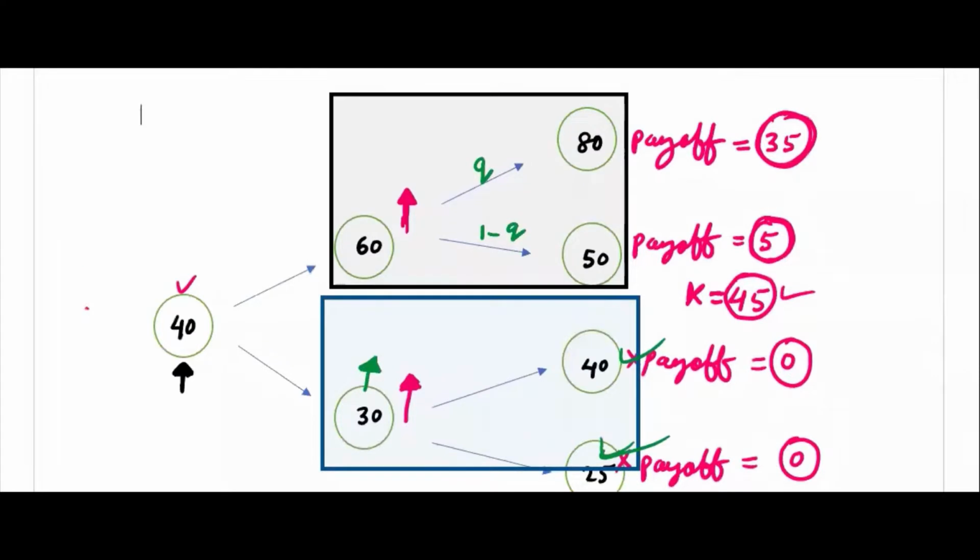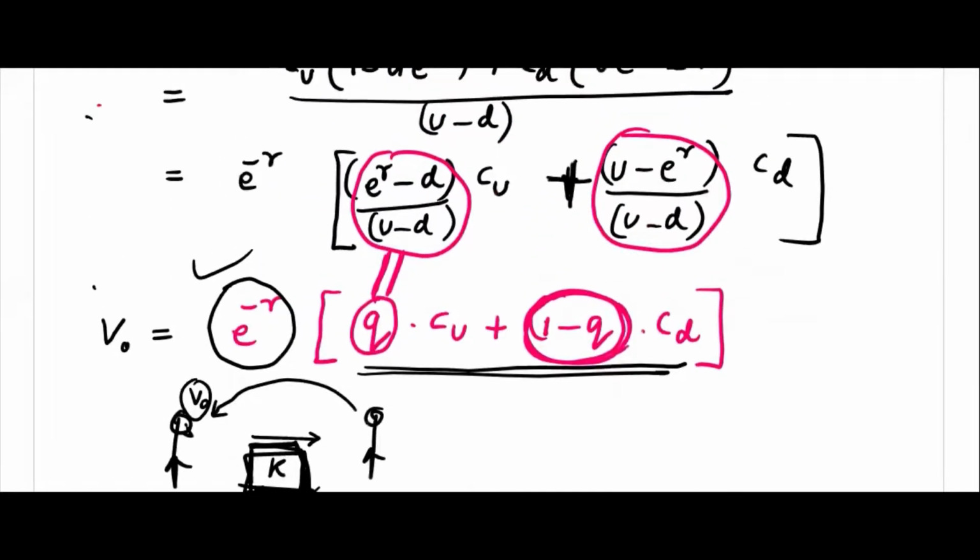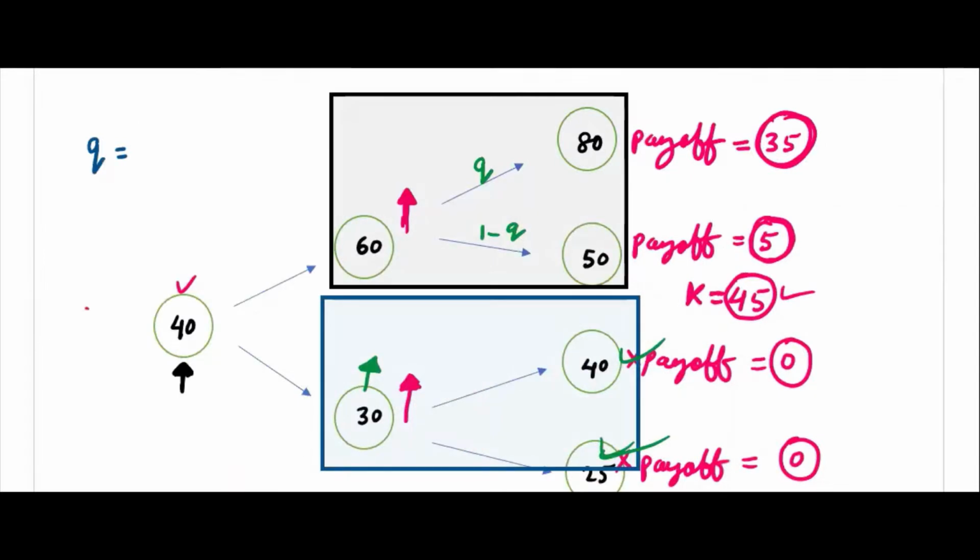Let's find Q. How can you find Q? You have a formula. Using the formula, you can find Q. What is the formula for Q? Who can answer? If you remember, we derived it just now. See, Q we have to take this way: e power minus R minus D divided by U minus D. So given a question, you need to search for U and D. U, D are not given, but you can find U, D. You can say U1, D1, U2, D2, U, D. All those symbols we will introduce later. Don't worry about the symbols.